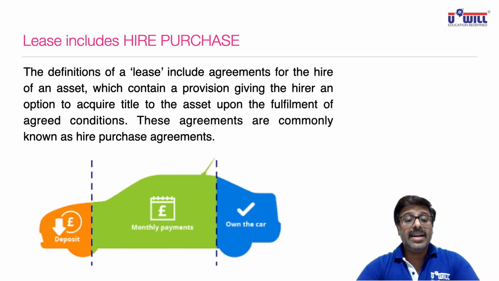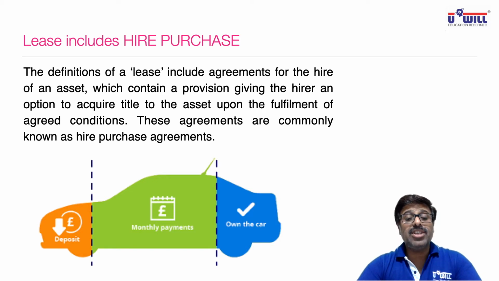So the definition of a lease includes agreement for the hire of an asset, which contains a provision giving the hirer, means the buyer, an option to acquire the title, means the ownership. Title, all of you underline and write ownership. To acquire the ownership to the asset upon the fulfillment of agreed conditions. These agreements are commonly known as hire purchase agreements.